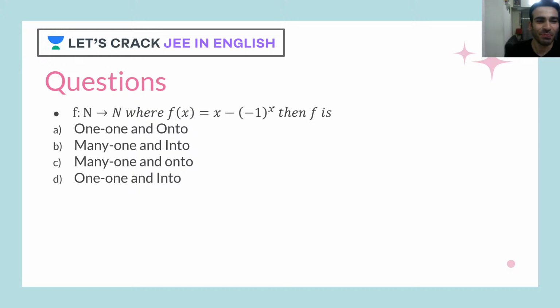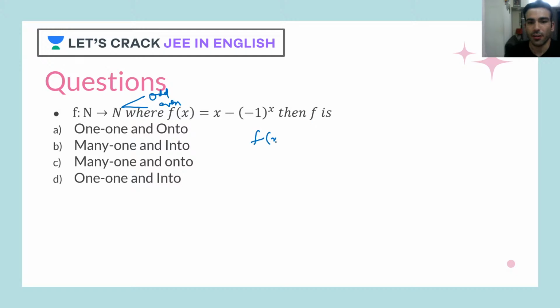So here f of x is equal to x minus (minus 1) raised to x. In natural numbers we get two options: one is odd and another one is even. So let's see.